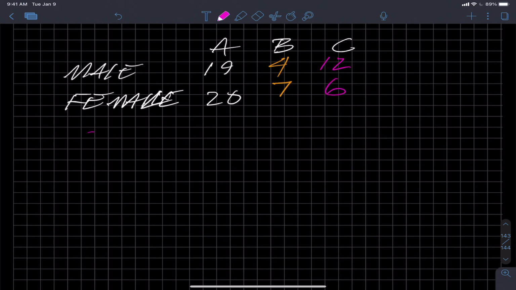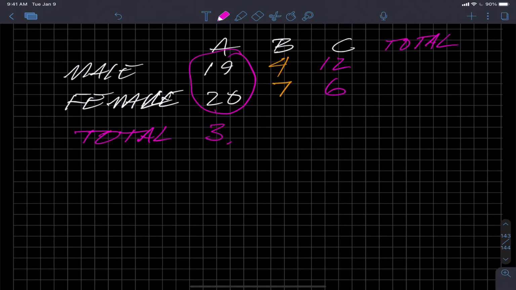Now in this other column and row here are the totals. So in this vertical column A, if I add the 19 and the 20 together, I'll get 39. What does that represent? 39 total number of people that got A's, irrespective of whether they were male or female. In B's, 7 plus 4 is 11. So a total number of 11 males and females had B's. And 12 and 6 is 18. A total of 18 students, male and or female, got C's.